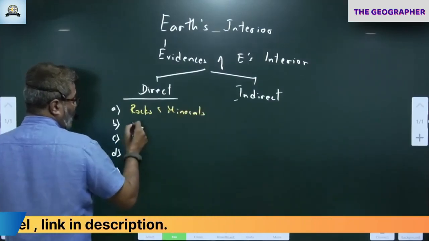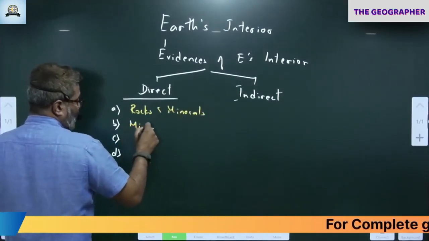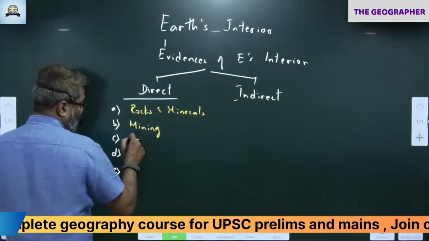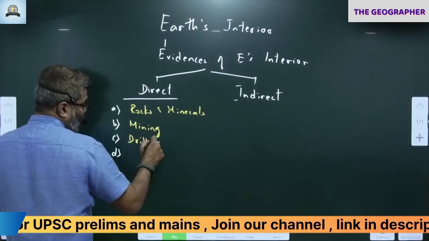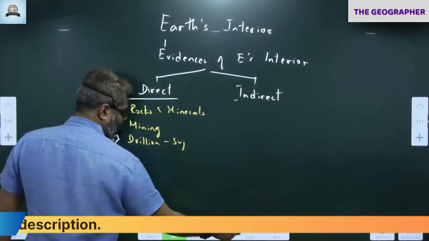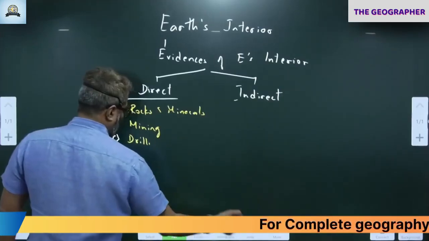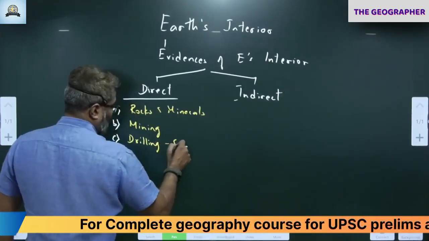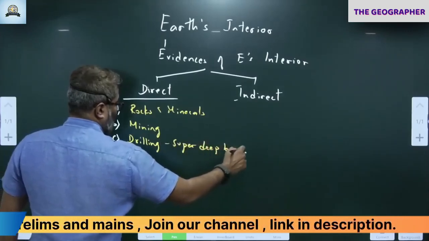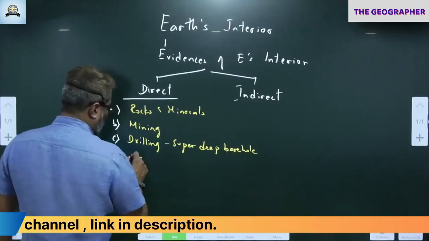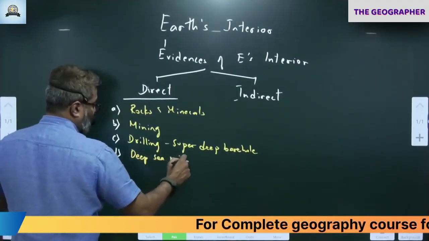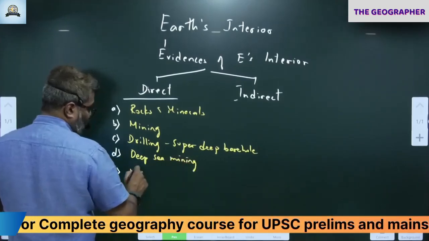Then we have mining activities across the world. That also is one direct information. So we have discussed drilling, super deep drilling, super deep boreholes. Then deep sea mining and volcanoes.